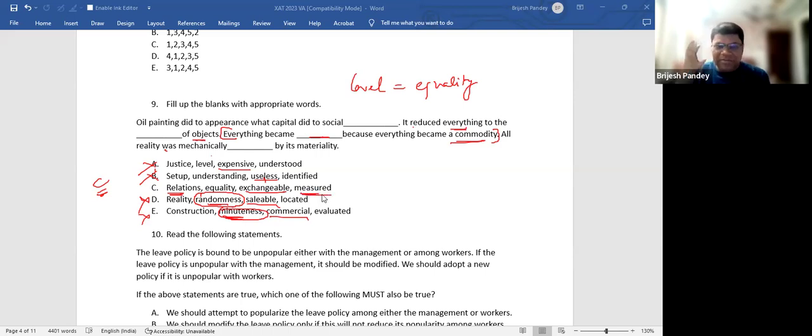So C is the most convincing of all the blanks. In A and B, expensive and useless are illogical, and in D, randomness and minuteness are illogical. I mean, it reduced everything to the minuteness of objects. What do you mean by that? Some things might not be minute and still they could be objects. To the level of objects, to the equality also sounded awkward to me, but I felt that, okay, chalo, equality, it is equal to. Level of means equal to, or level playing field means the same playing field, equal playing field. So I feel that C is right.